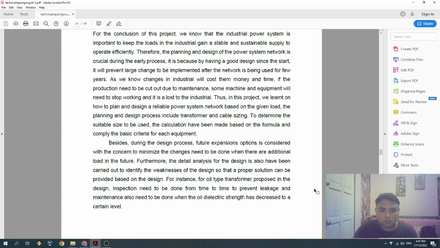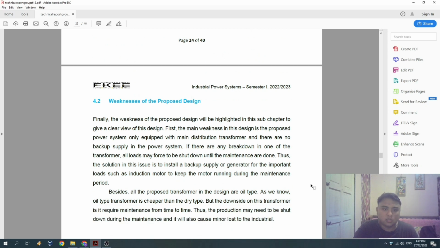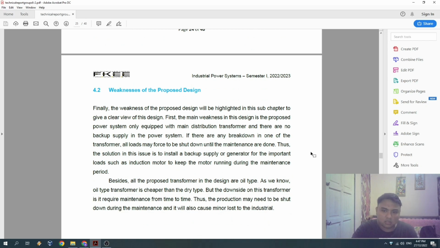For instance, for the oil type transformer proposed in the design, inspection needs to be done from time to time to prevent leakage, and maintenance also needs to be done when the oil dielectric strength has decreased to a certain level. For the weakness of the proposed design, the proposed system is mainly equipped with a main distribution transformer and has no backup supply in the power system. If any breakdown happens, the load must be shut down until the maintenance is done.